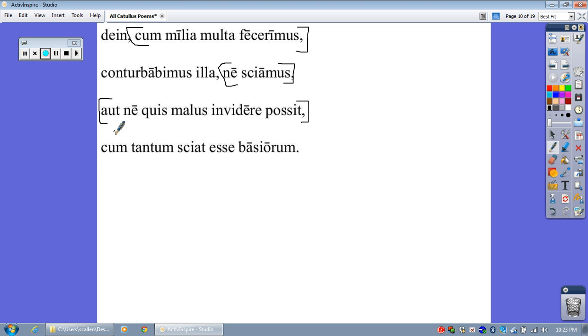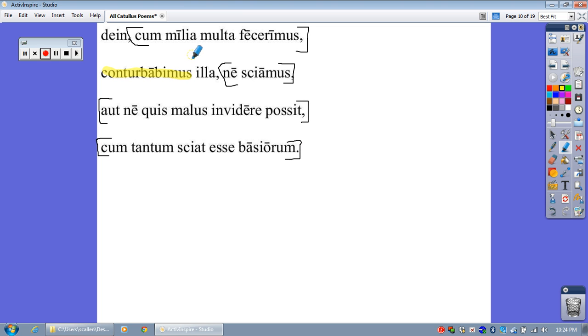Do we have another one? Why, yes we do. From cum to basiorum. Okay, so that leaves us with deinde conturbabimus illa. Feel like our main verb is probably pretty easy to spot now. It's conturbabimus. Who's the subject? Mus means we. Bimus, bi. What tense is bo, bibi, bu? That would be future tense. We will something or other.